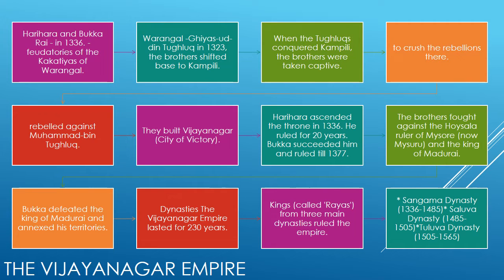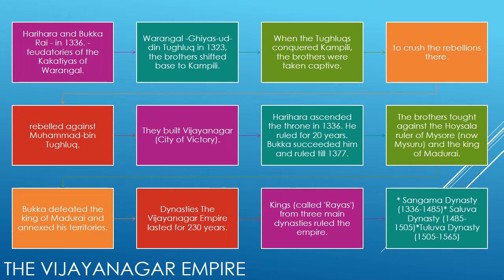The Vijayanagar Empire. The Vijayanagar Empire was established by two brothers, Harihara and Bukka Raya, in 1336. They were feudatories of the Kakatiyas of Warangal. When the kingdom of Warangal was overrun by Ghiyasuddin Tughlaq in 1323, the brothers shifted base to Kampili.